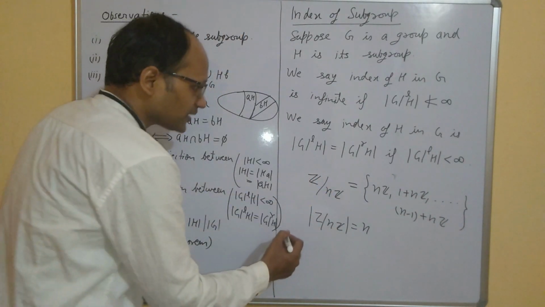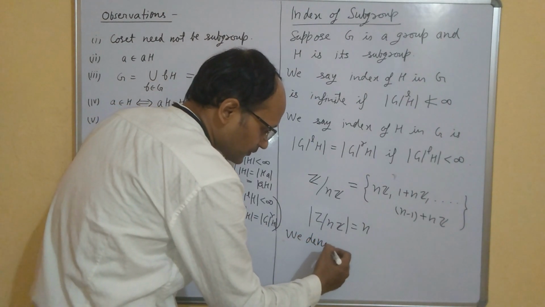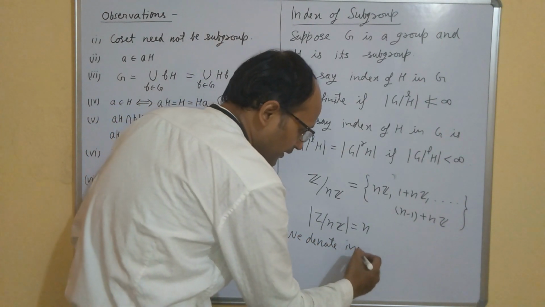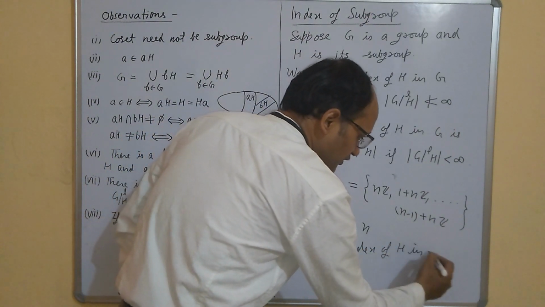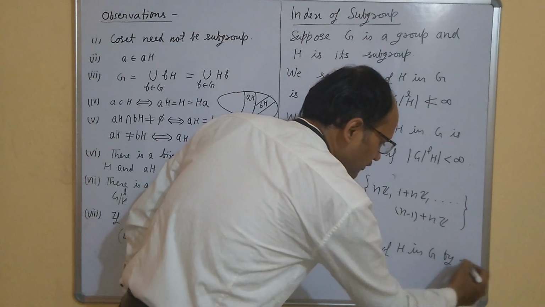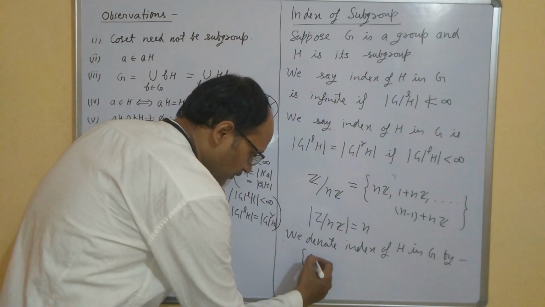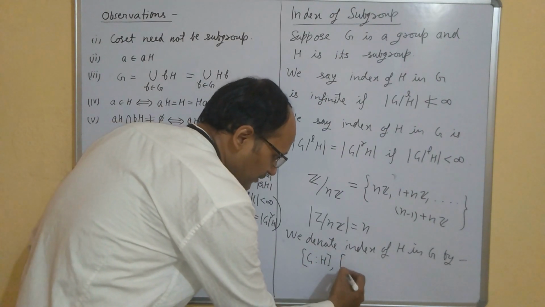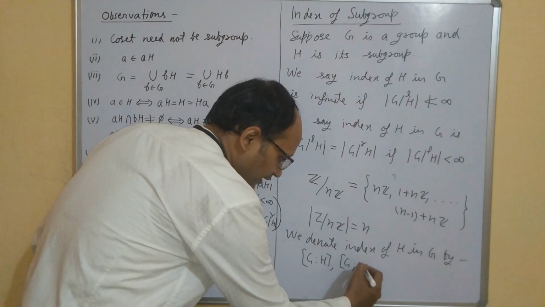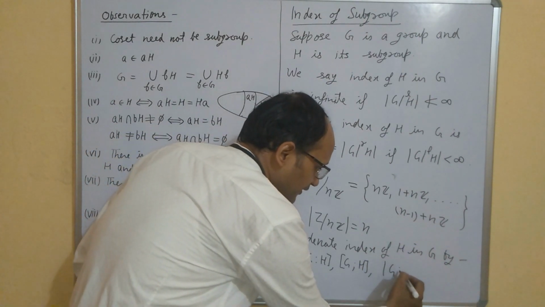We usually denote the index of H in G by, different books use different notations. So some books write it like this, some books write it like this, some books also write it like this.